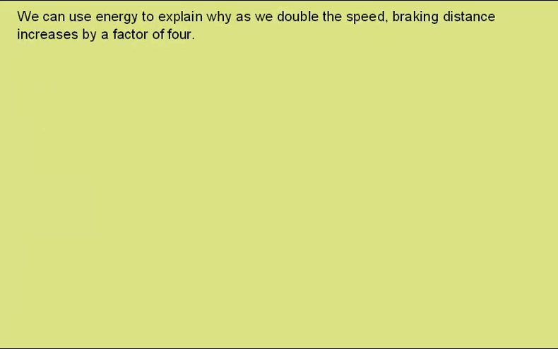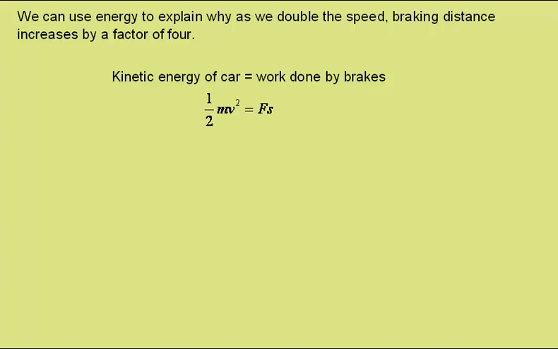We can use energy arguments to explain why, as we double the speed, the braking distance should increase by a factor of 4. The kinetic energy of the car while it's moving will be equal to the work done by the brakes in bringing the car to a stop. So, half mass times speed squared is the kinetic energy, which will be equal to force applied multiplied by distance moved in the direction of the force, the work done by the brakes.